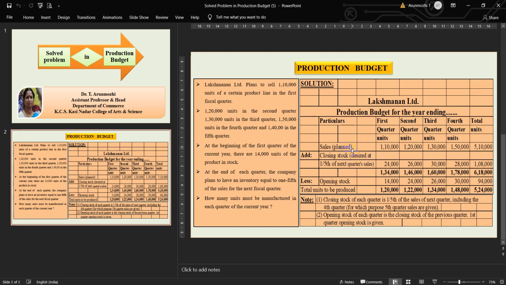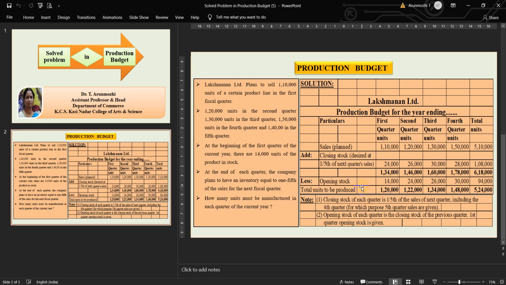First we start with the sales. First quarter it is 1,10,000. With that we are going to add closing stock, that is 1/5 of the next quarter sales. The next quarter sales is 1,20,000 and 1/5 of it comes to 24,000. So 1,10,000 plus 24,000, you get 1,34,000.